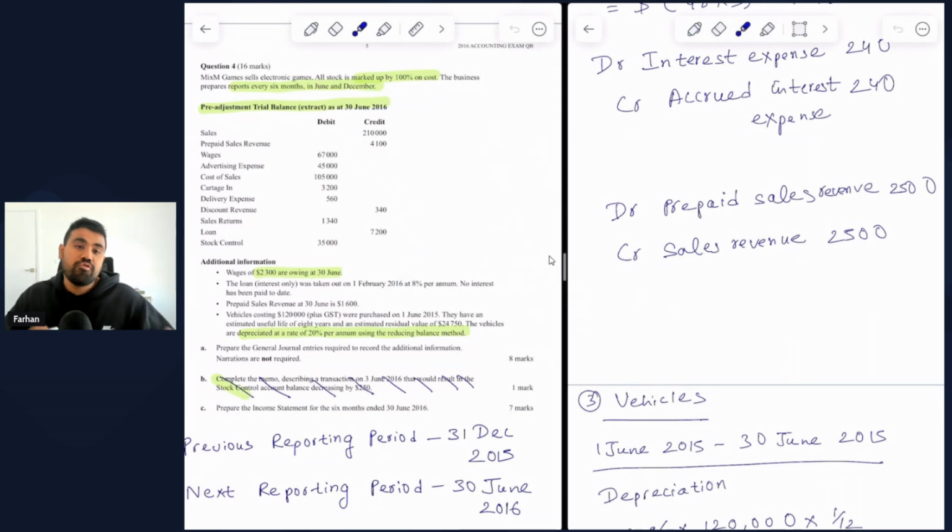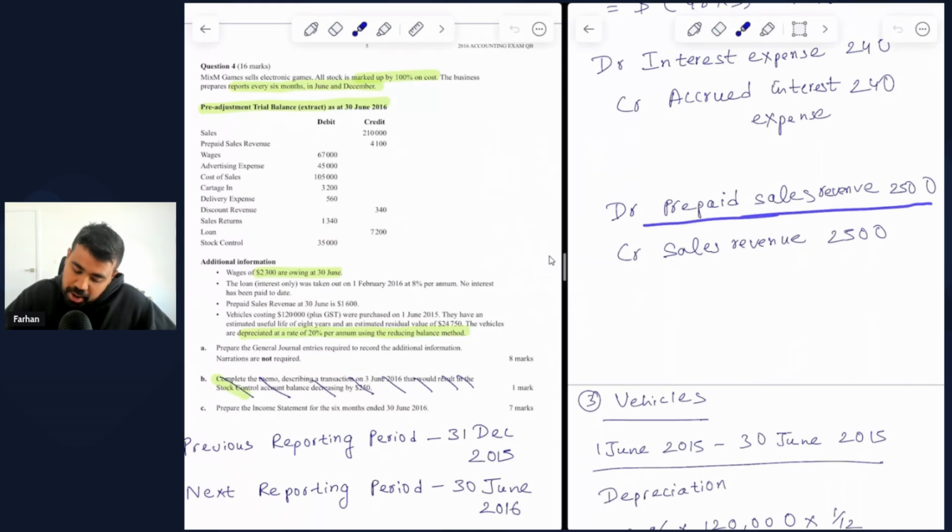So that reduction of $2,500 in prepaid sales revenue from 4,100 to now 1,600 at the end of the month refers to revenue that the business has actually earned and the services or the item that the business has actually fulfilled or delivered. Therefore, if unearned sales revenue to begin with was a liability, which would have a credit balance originally, it would now need to be decreased and therefore debited. So we are debiting unearned sales revenue by 2,500.